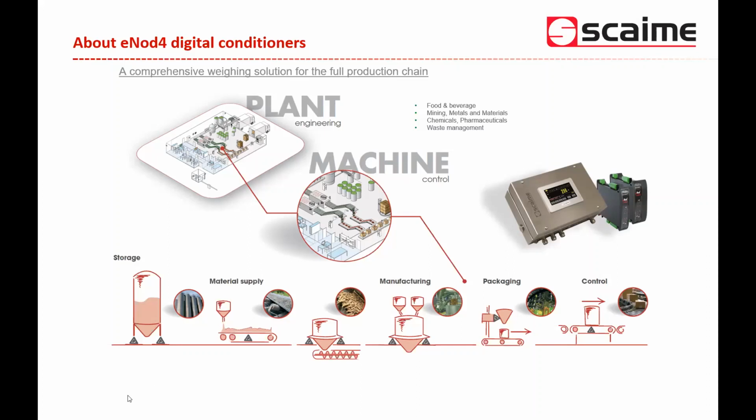Solutions for storage, solutions for material supply, so flow control of material, solutions for feeding systems, continuous feeding systems that can be used for mixing applications as an example, manufacturing processes, packaging, but also dynamic weighing, which is what we will see today, for check weighing, grading, or sorting solutions.